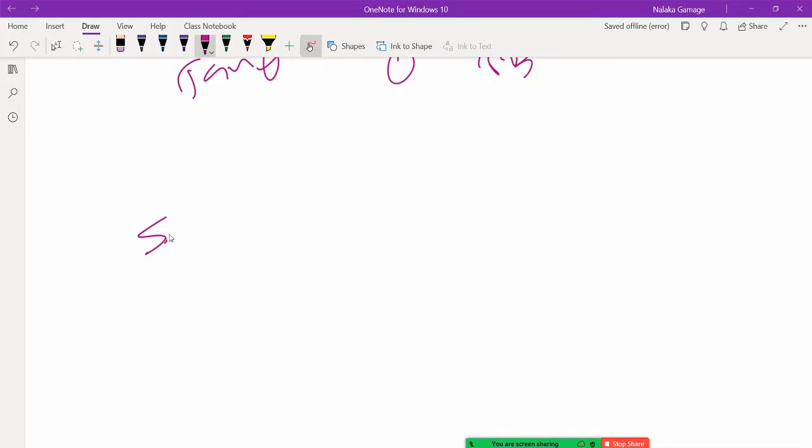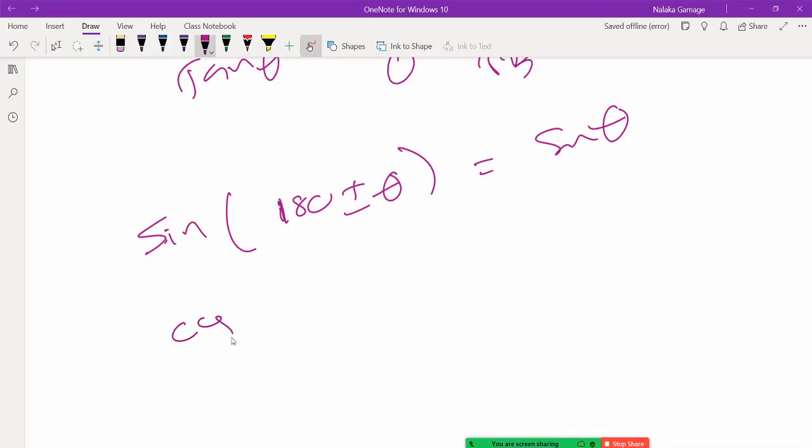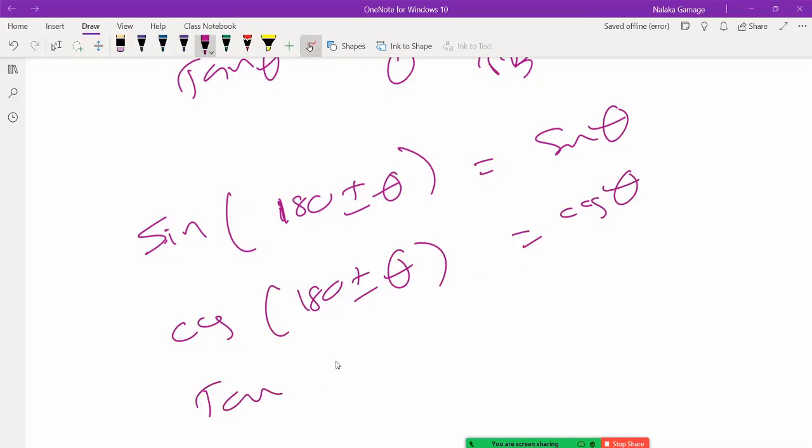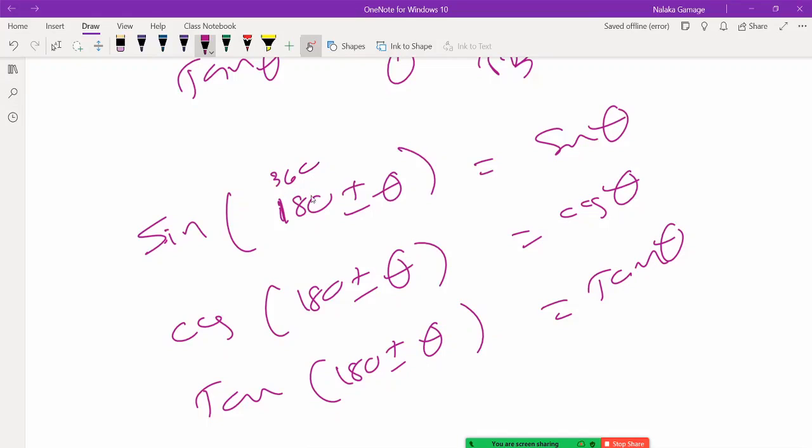Right, sin. sin of 180 plus or minus theta is sin theta. cos of 180 plus or minus theta is again cos theta. tan of 180 plus or minus theta is tan theta. You can do this with 180 or 360. So then sin is sin, cos is cos, tan is tan.